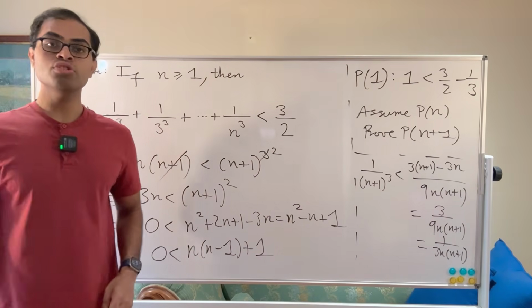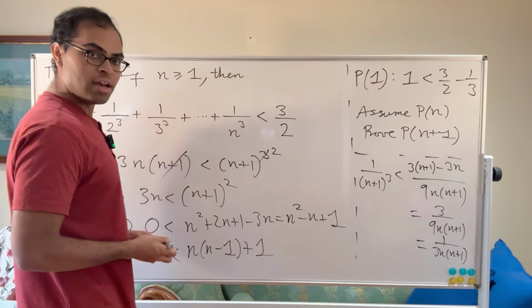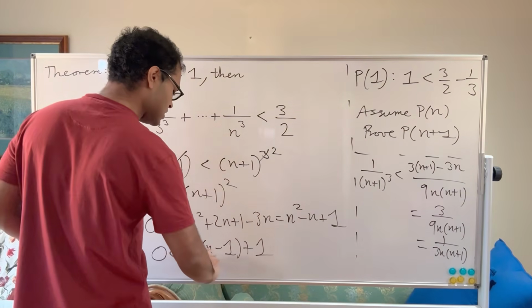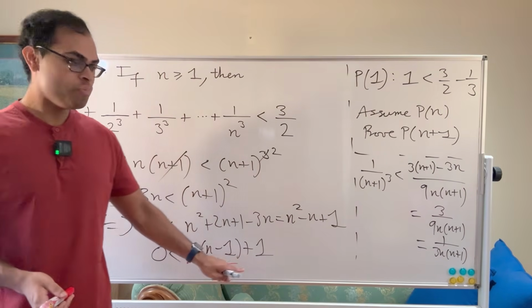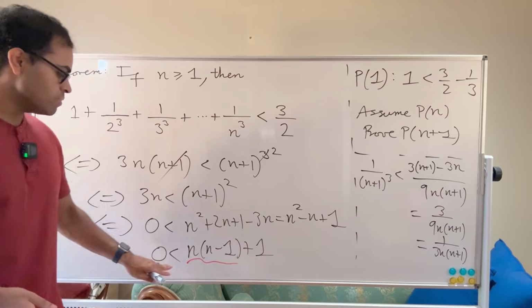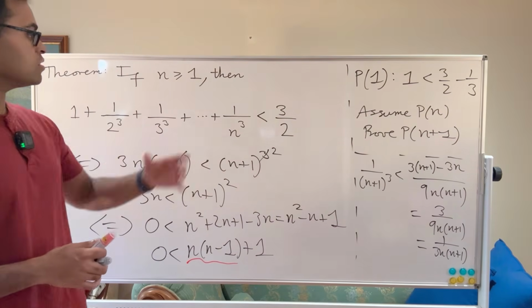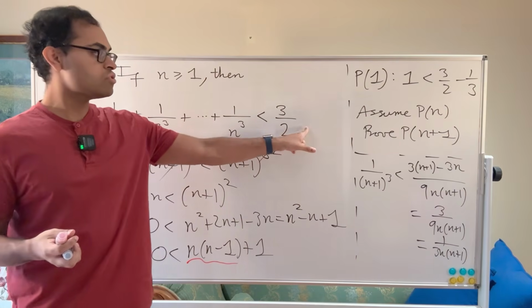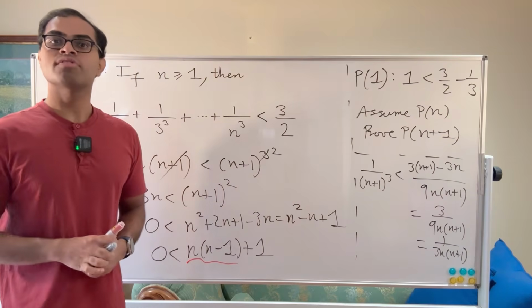And of course this is true because if n is at least 1, this quantity here, n times (n minus 1), is always going to be at least 0. Okay, if n is 1, it's literally going to be 0. But if n is at least 1, then it's going to be a positive number. It doesn't really matter because you're adding a 1. So this is at least 0, add a 1, it's going to be greater than 0. Okay, so that implies the statement, and that's the proof of this, because our induction step was that. We've proven for all n this is less than 3 halves minus 1 over 3n. So in particular, it's going to be less than 3 halves for all n.